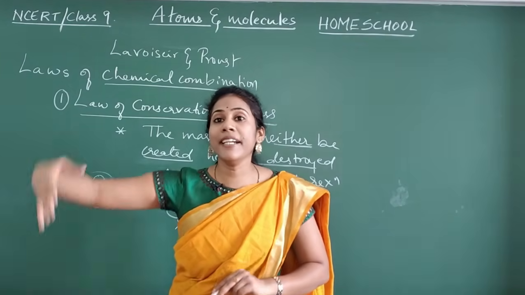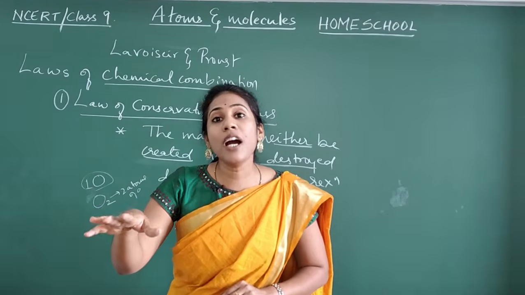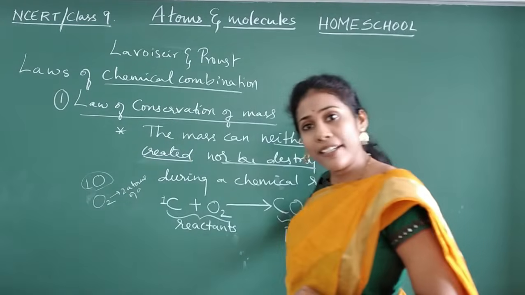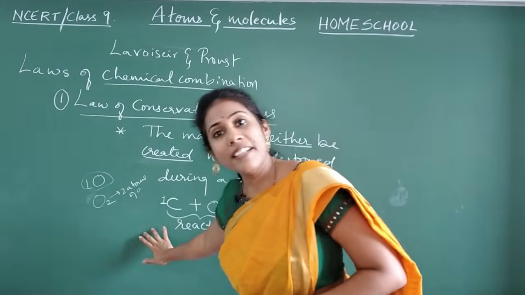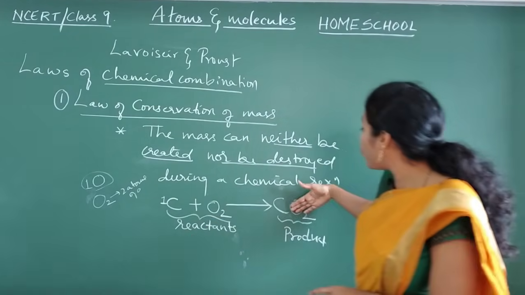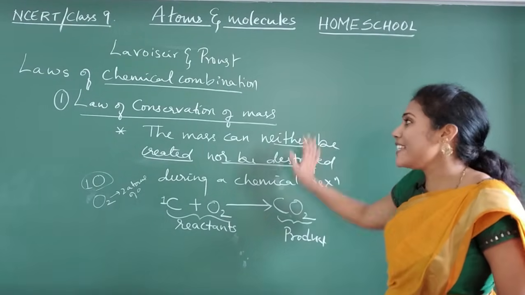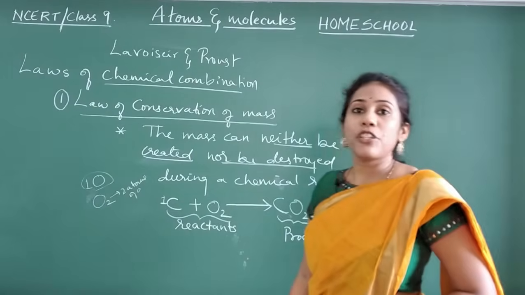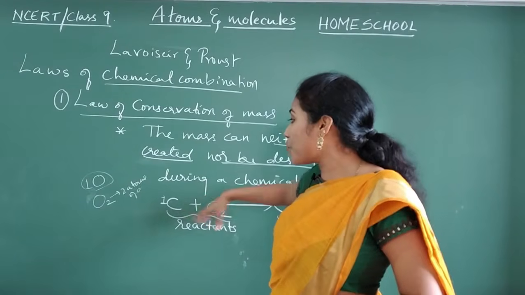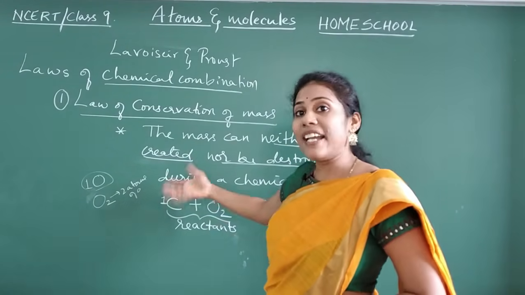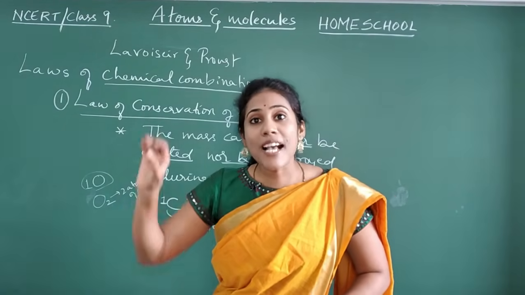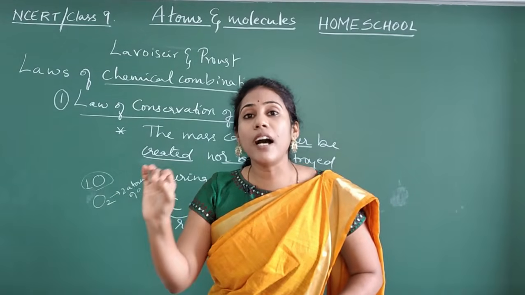You cannot create extra atoms, or destroy existing atoms. If we have taken one atom, one atom will be there in the product. If you have taken three atoms, three atoms should be there in the new substance that is formed as a product. So this is what we call the law of conservation of mass. In a chemical reaction, if you observe extra mass being created or existing atoms destroyed, then it is not called a chemical reaction. Such chemical reactions do not occur in our nature.